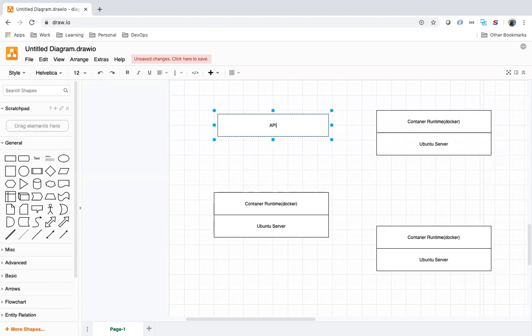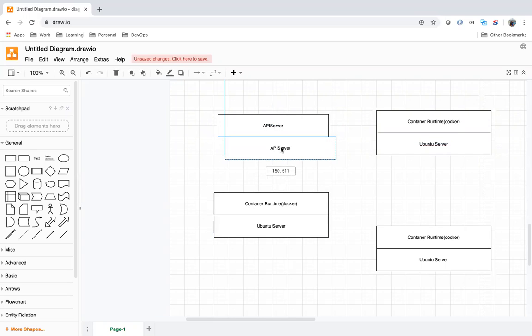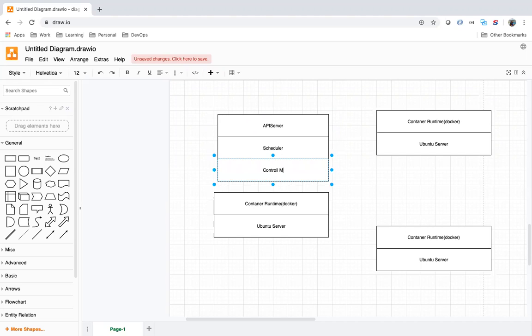We need to have these components: API server, scheduler, controller manager, then we should have etcd.